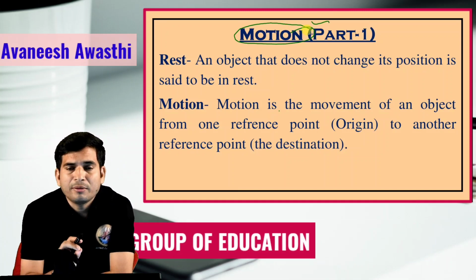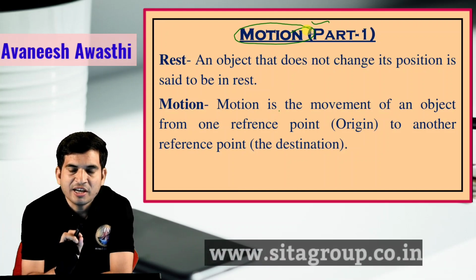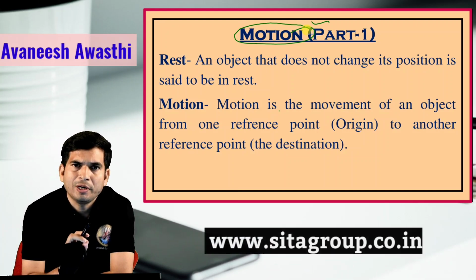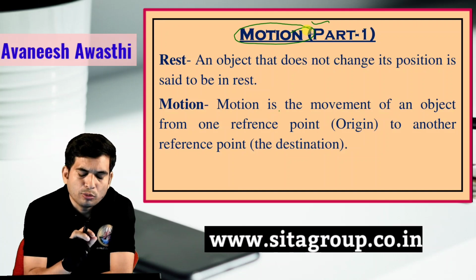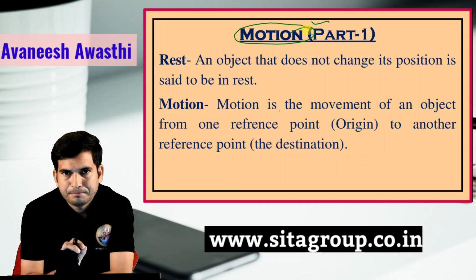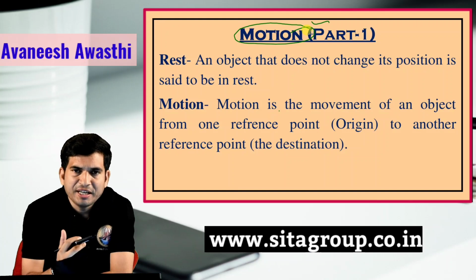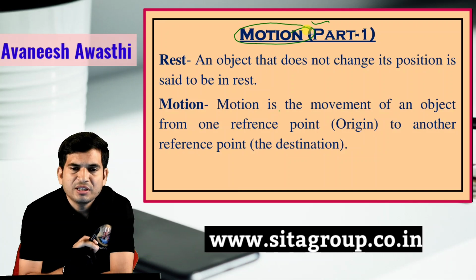In the starting I am giving you two examples. Listen carefully. After that, you will be able to get the answer by watching the full video. Suppose that you are on a train. You are sitting on a seat, the train is moving, and the other person is outside at the station.